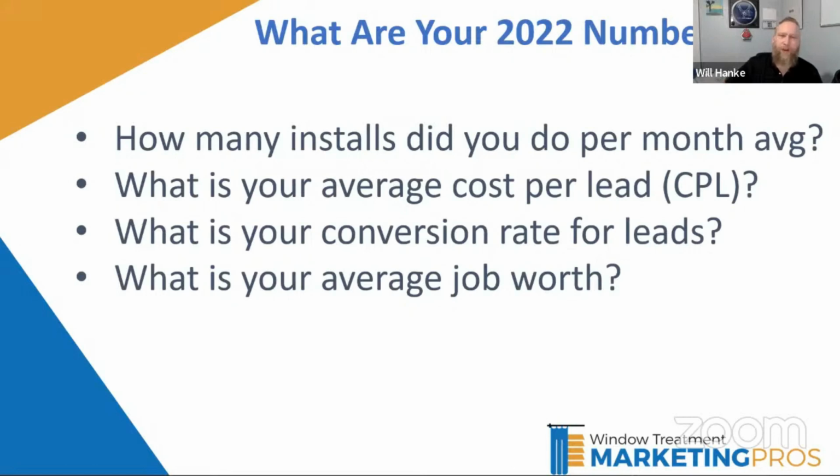Lastly, what is your average job worth? So again, of all the jobs you did, take that number, divide the revenue by the number of jobs you did, and that should give you an average job value. For most of our clients on the window treatment side, that's between $3,000 and $4,000. On the awning side, usually a bit more, closer to maybe $5,000 or $6,000 average job. All right, so once we have these numbers, I'm sure you could see what we're going to be doing here.